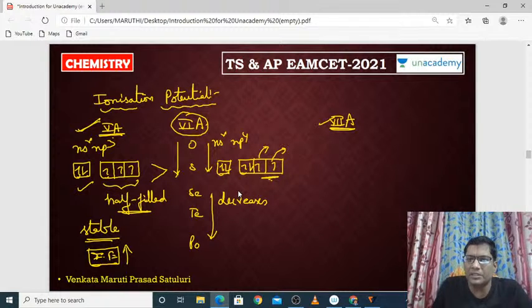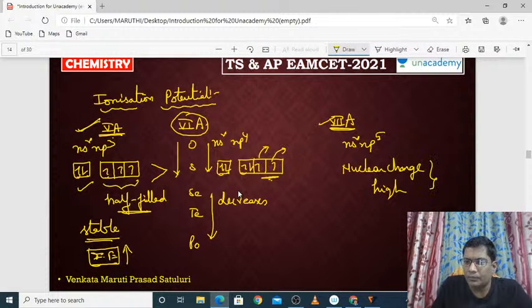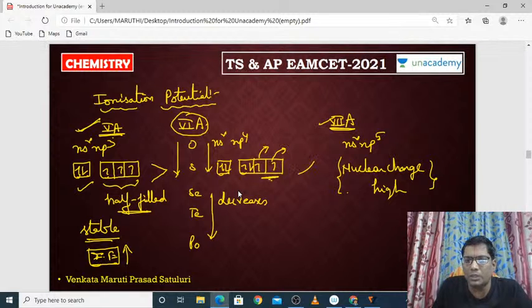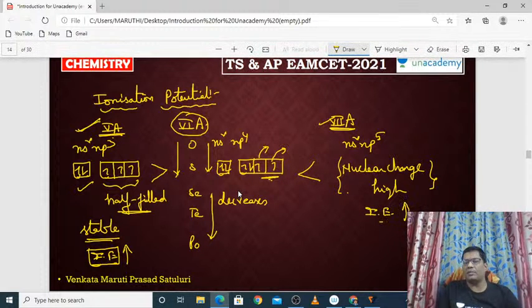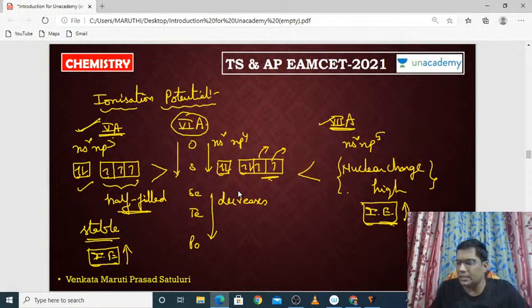And what about the ionization energy of 7th A? 7th A ఎలా ఉంటాయి? NS2 NP5. So here the nuclear charge is very high. So once the nuclear charge is very high, obviously the ionization energies are also very high. So for the 5th A group elements, ionization energy is high. For 7th A group elements also, the ionization energy is high.